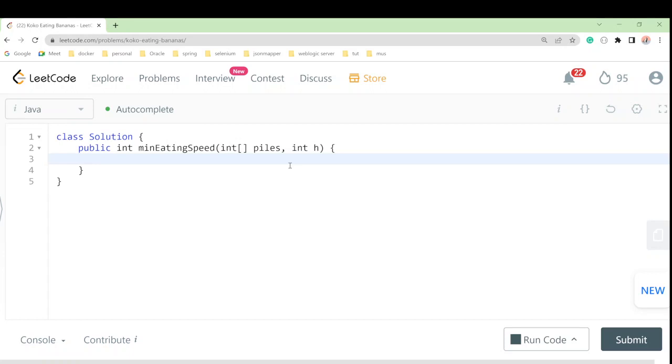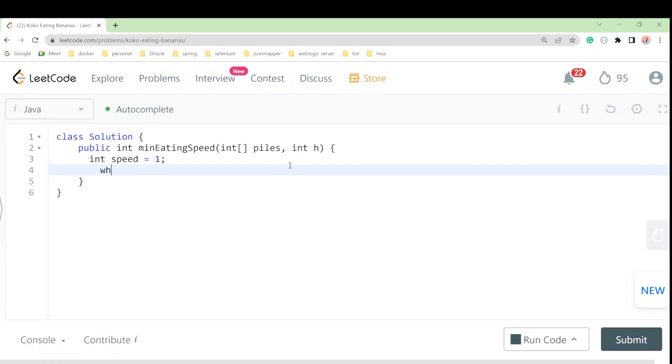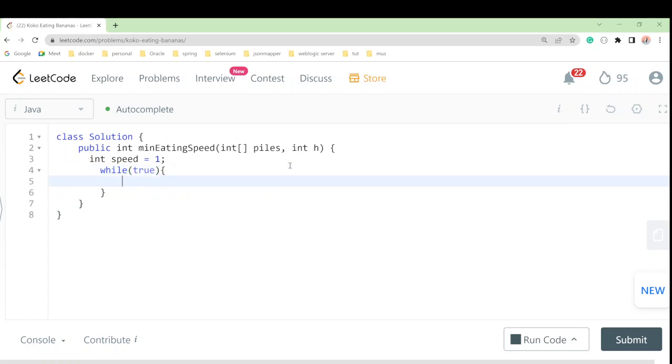I will start from here. We start the speed from 1, and each time we will increment if we are not able to find. So we will make one loop, and till the condition is true, we will increment.